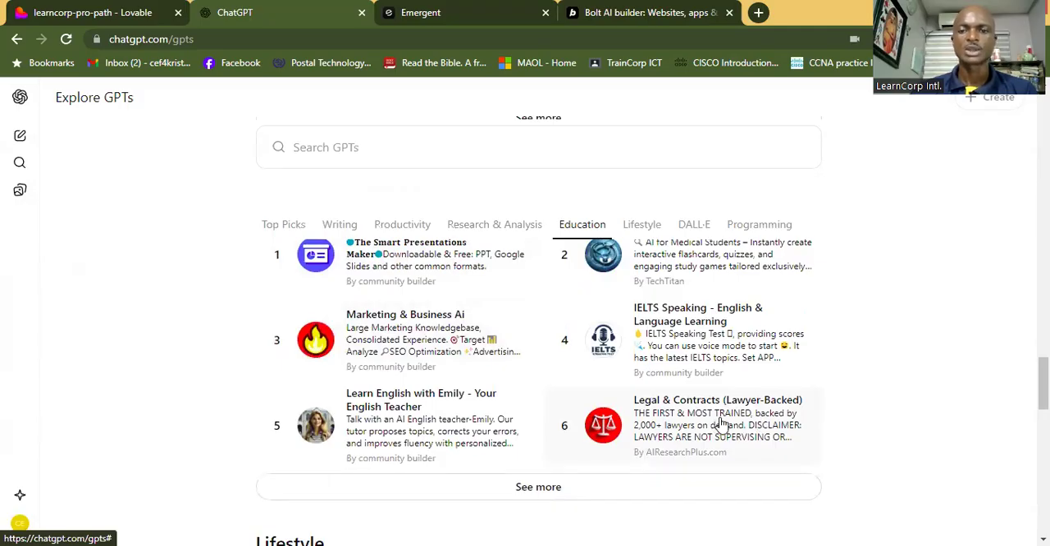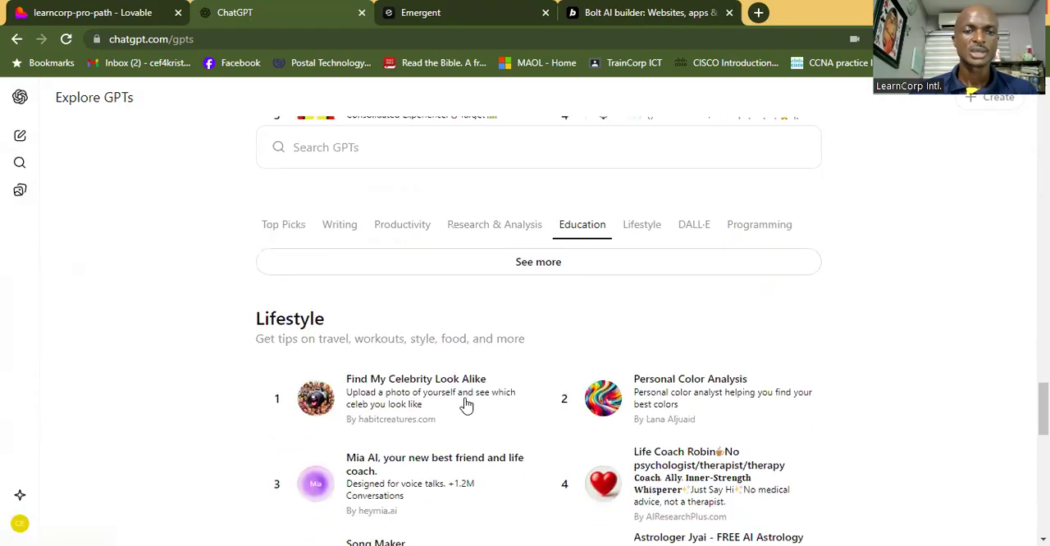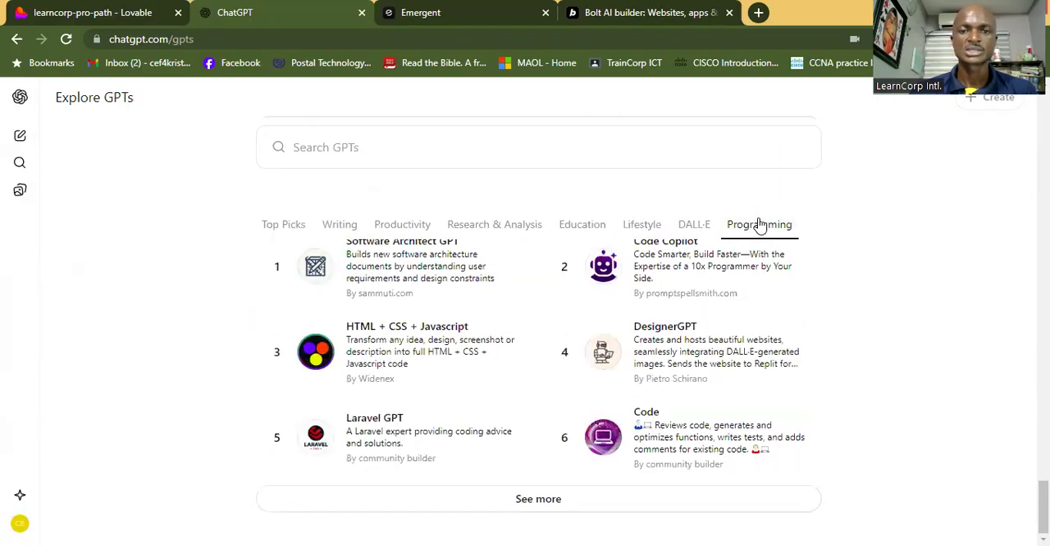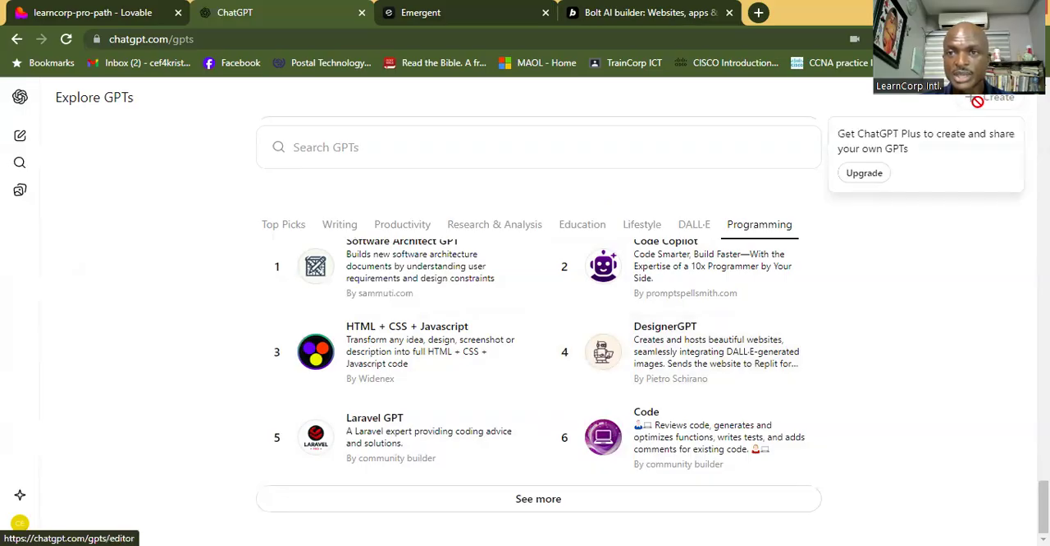this is for legal, the lawyers now, they have their application all integrated into ChatGPT. Marketing, business, Learn English with Emily, and all of these things. So for those that are programmers, this is your space. You can just come here, HTML, CSS, code. And I told you, you can create your own right here. You see at the top right, it says create. You can create your own GPT.